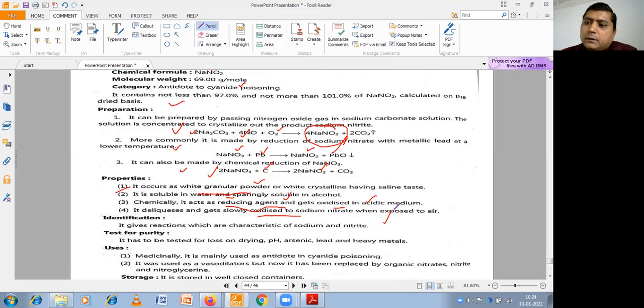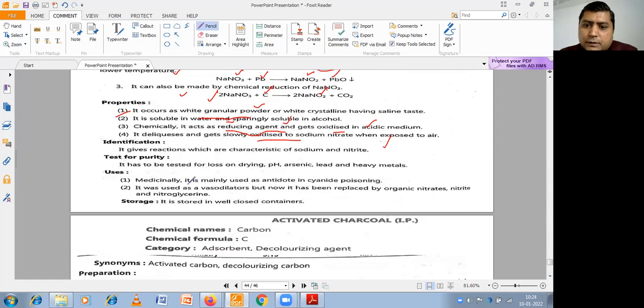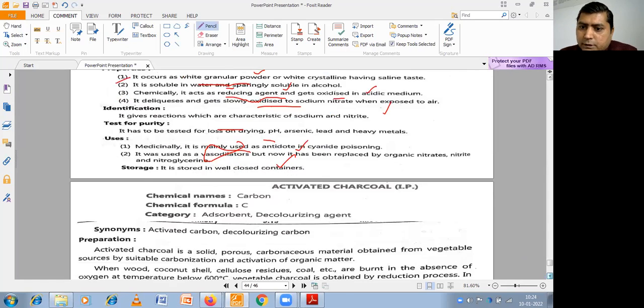So it should be kept in a closed container. It may be used as an antidote for cyanide poisoning and as a vasodilator, and should be kept in a closed container.